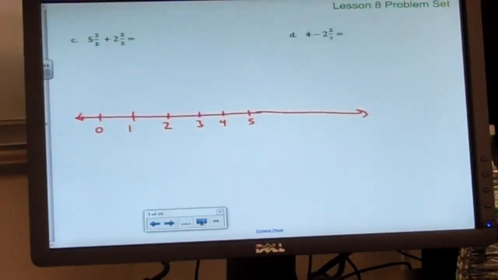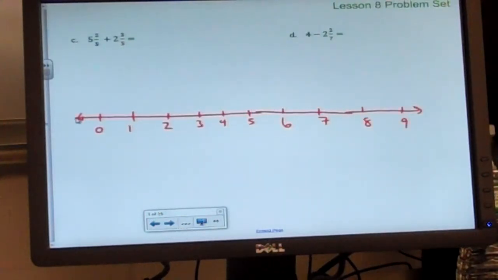Noah, what do you think? You think we should stop at 5? Look at the numbers that we're adding here. Where should we keep going up to? 7. Okay, so let's go up to 7, 6, 7. Does anyone think we should go beyond 7? Riley? I think we should go to at least 9. Okay, let's go all the way up to 9 and see what happens.